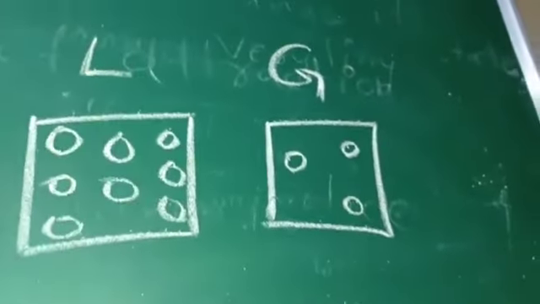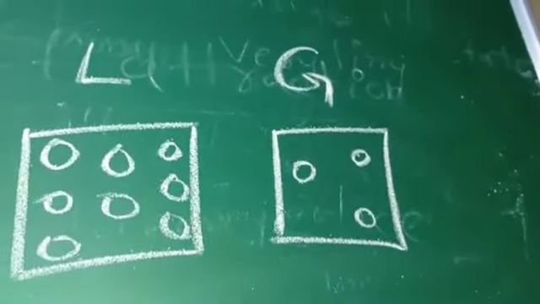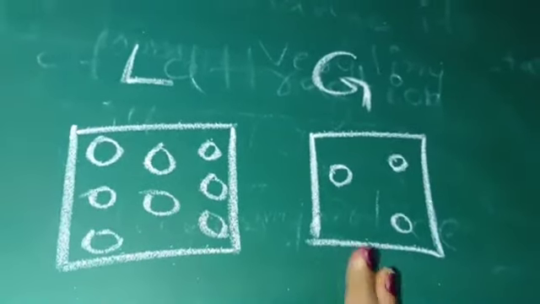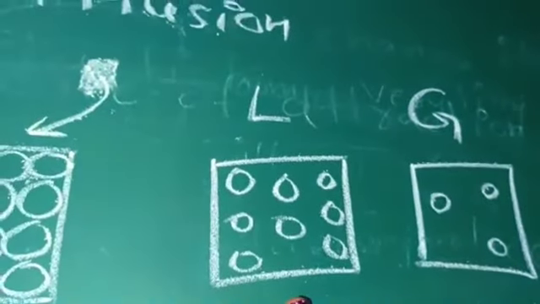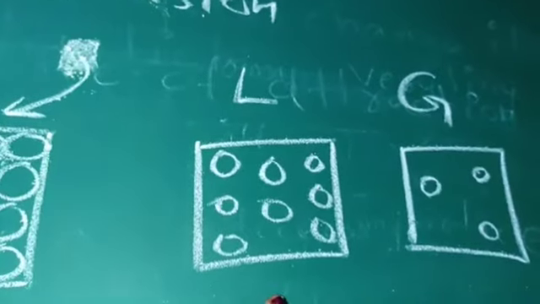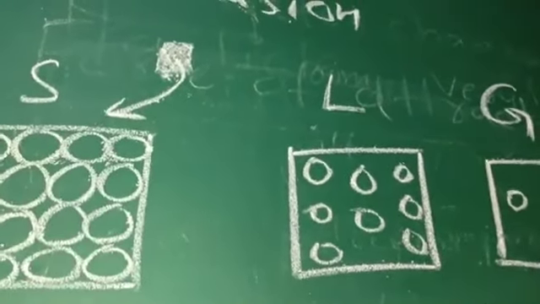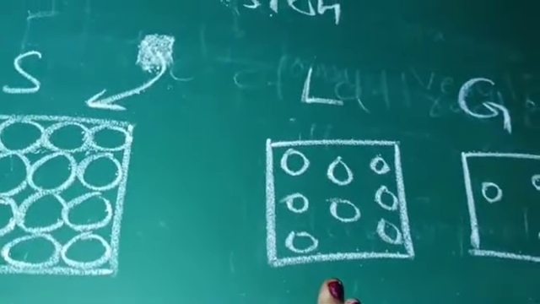In gas particles, there are large gaps between the particles, and the force of attraction is much smaller than in liquids. That is why gases diffuse more easily than liquids. Liquids diffuse but less than gases. Solids can't diffuse, but solids can diffuse in liquid particles.